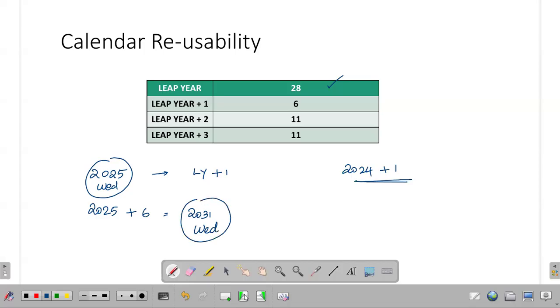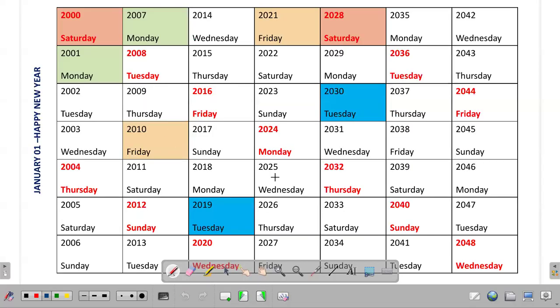Let us refer to the table here. 2025, you can see that January 1 is on a Wednesday. Plus 6, 2031, you can see January 1 is again happening on a Wednesday. So the 2025 calendar can be reused again in 2031.